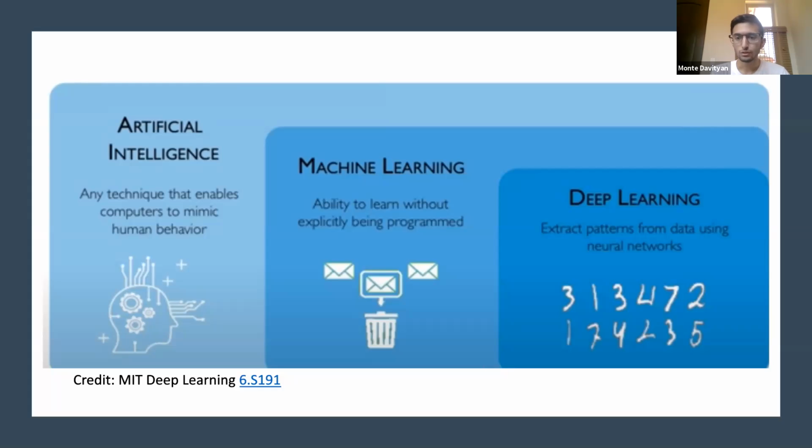And finally, deep learning is a subset of both machine learning and artificial intelligence. And this is where many of the breakthroughs have been occurring. These ideas aren't new. They've been there since the 1950s. But because we have a lot of data now, and our computers have gotten better, for example, we have better GPUs, we have better CPUs, we've been able to leverage that for deep learning. And this extracts meaningful patterns from data. And the basics of this uses neural networks.